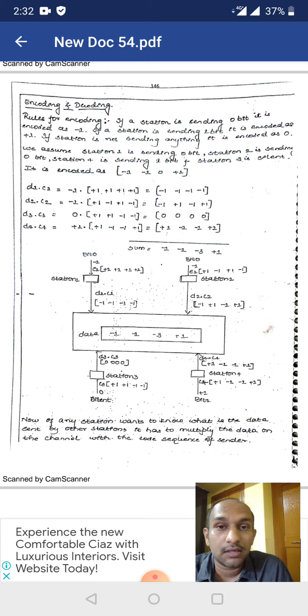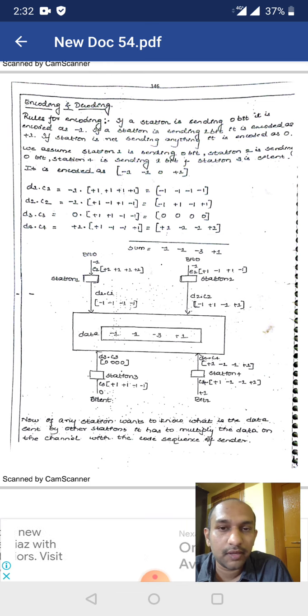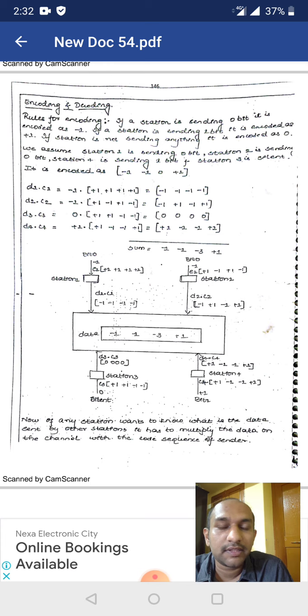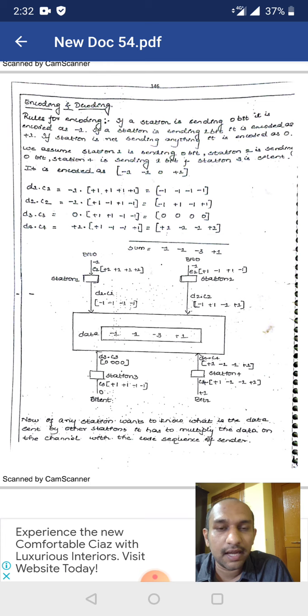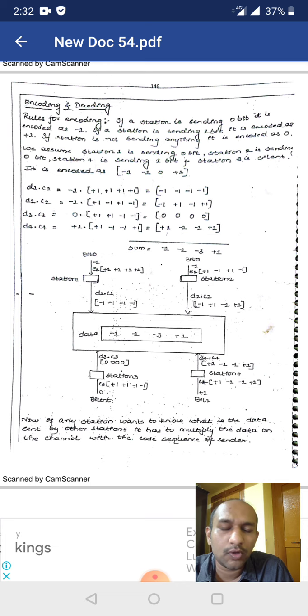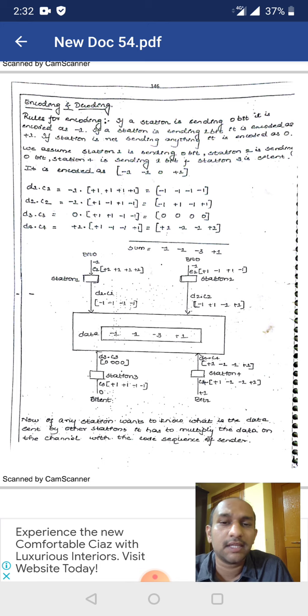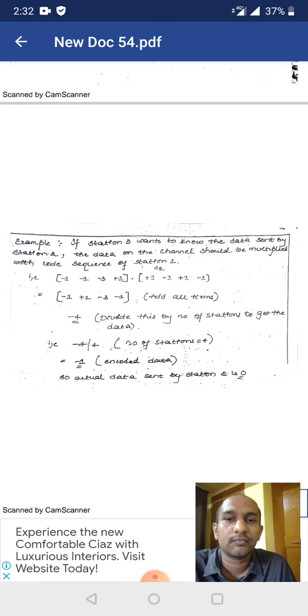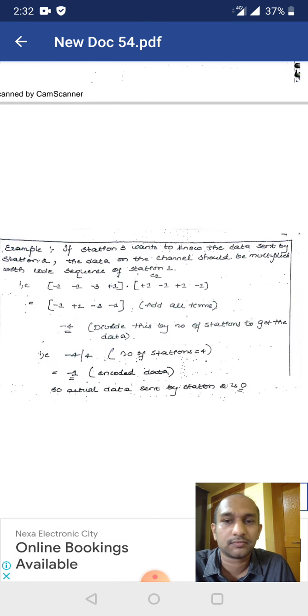So listen carefully. First we will multiply the data with the chip sequence for all the stations, then we will add all the resultant data, and that sum we will send in the transmission medium. And if any station wants to know what data was sent by the other station, then we have a few steps.